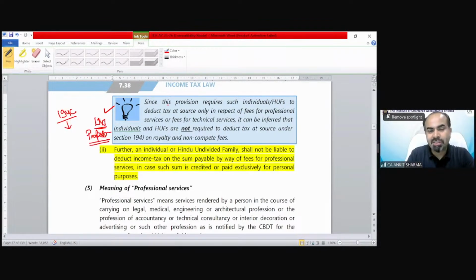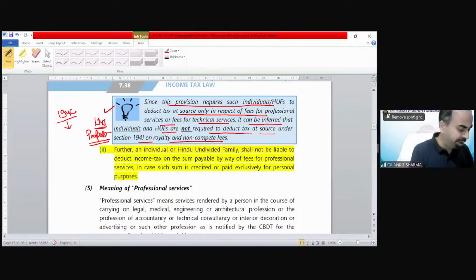Understood? Since this provision requires such individual HUFs to deduct tax at source only in respect of fees for professional service or fees for technical service, it can be inferred that individuals and HUFs are not required to deduct tax at source under section 194J on royalty and non-compete fees. Now, this is a very important point. I have drawn a short chart for this purpose, so you would be able to understand. It's a very interesting point.